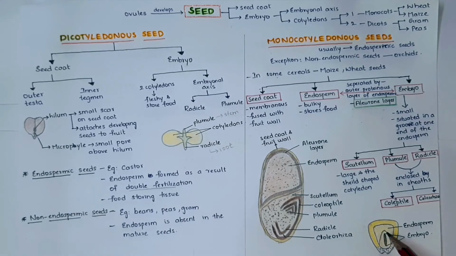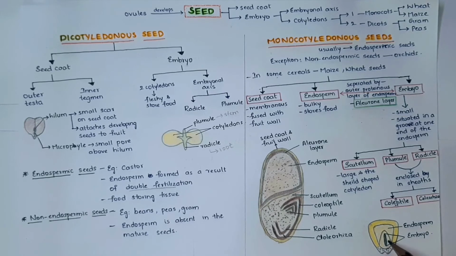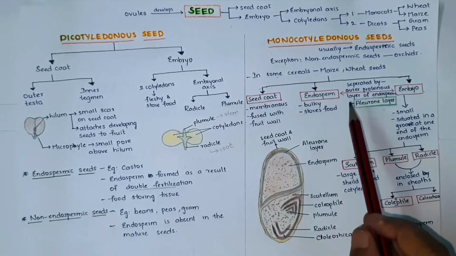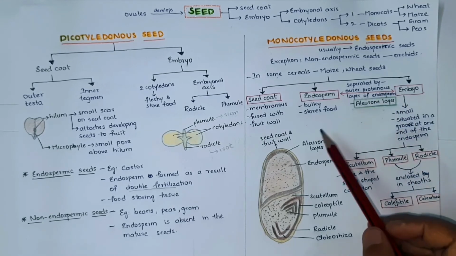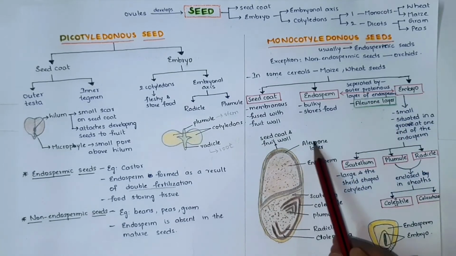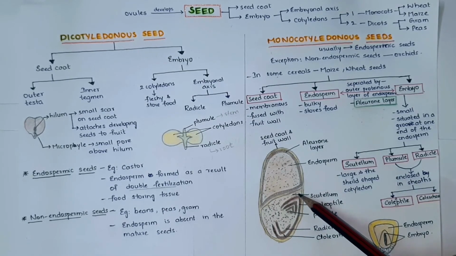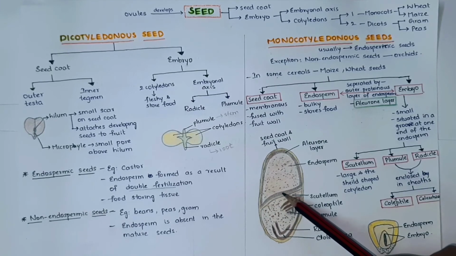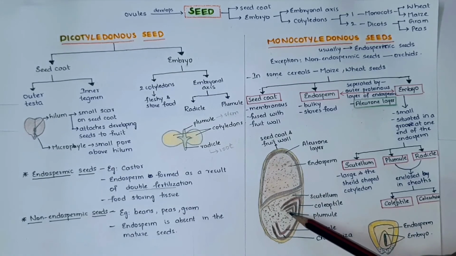You can see here, this is a seed. This is endosperm and this is embryo. This embryo is small and it is situated at one end of the endosperm in a small groove. And the embryo and endosperm are separated by the outer proteinaceous layer of endosperm. You can see here, this is the aleurone layer. This aleurone layer separates the endosperm and embryo. It is an outer proteinaceous layer of the endosperm that separates the endosperm and embryo.